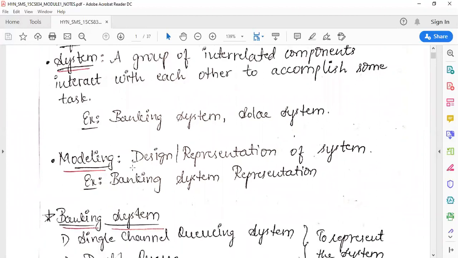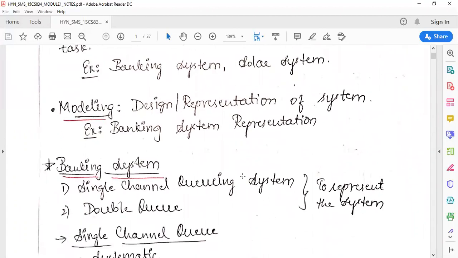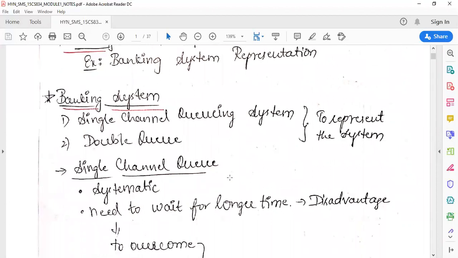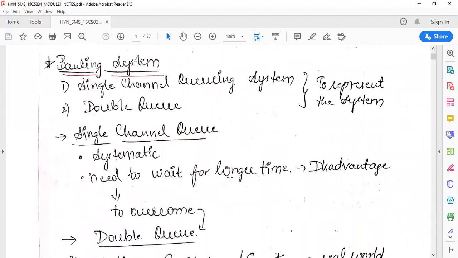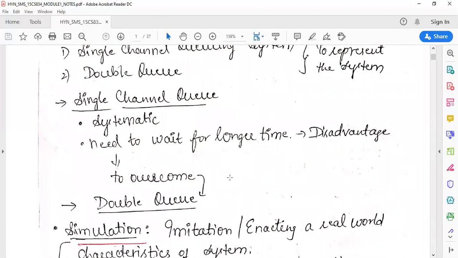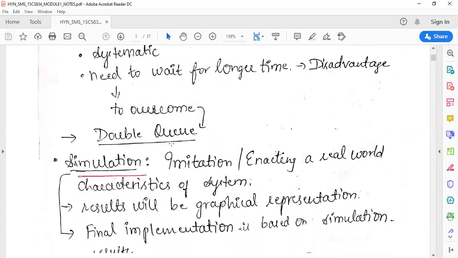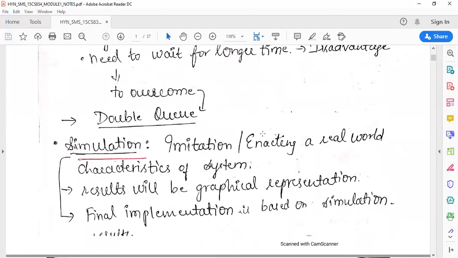Then we have modeling. Modeling is nothing but the design or representation of a system. In order to represent a system, we can make use of two types of modeling: a single channel queuing system, or a two channel queuing system. In a single channel queuing system, it is systematic because we maintain only a single queue, but the customers have to wait for a longer time. This disadvantage can be overcome by making use of a double channel or two channel queuing system, where there will be two servers and the customers will have lesser waiting time.